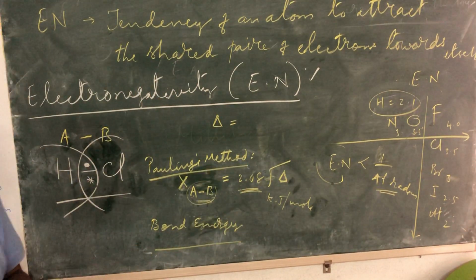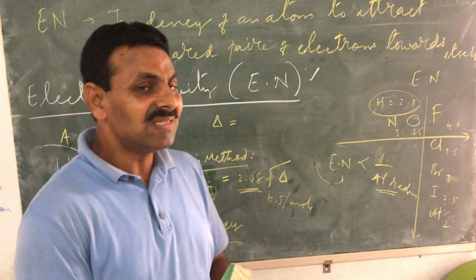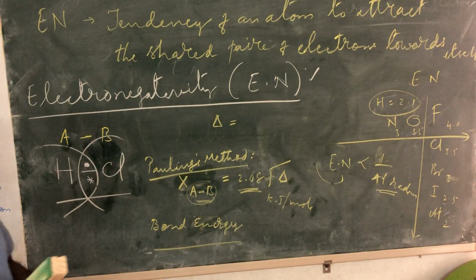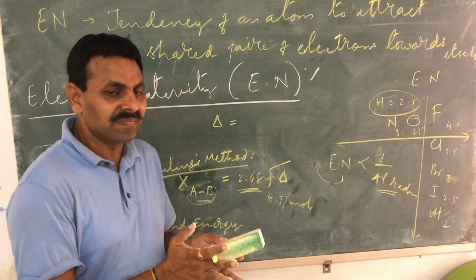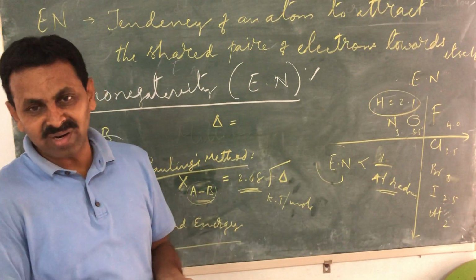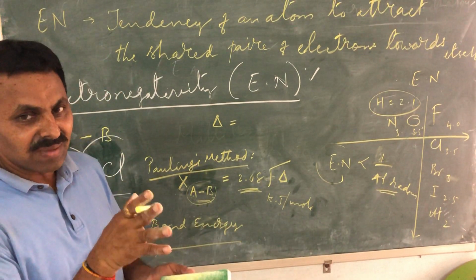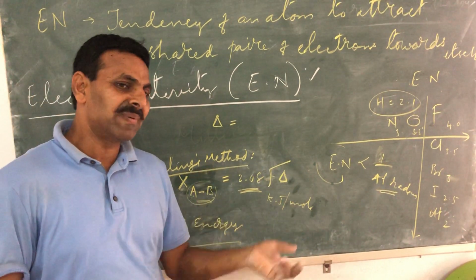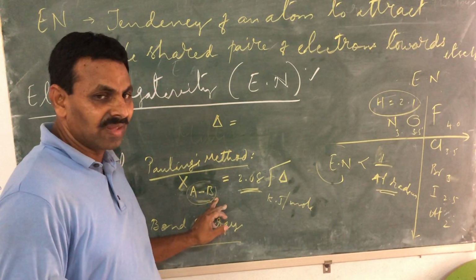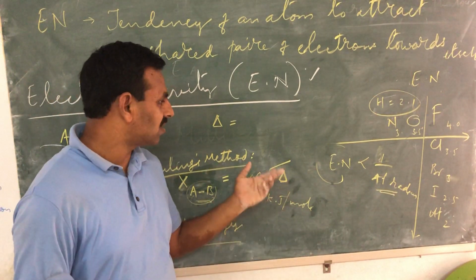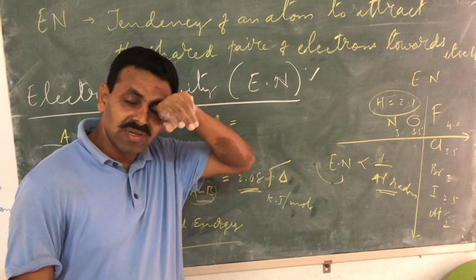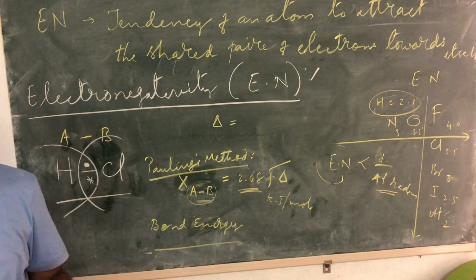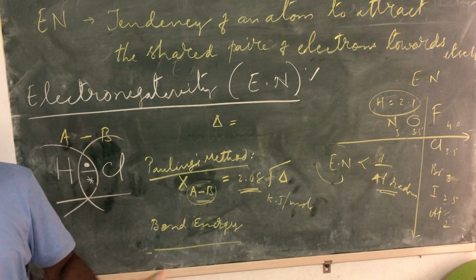Delta is the difference between the measured bond energies minus the expected bond energies. He has taken the difference between the measured bond energy of A and B and the expected bond energy between A and B. And then you will ask me, obviously, sir, what is this bond energy all about? See, very simple. Bond energy is the energy released when 1 mole of bonds are formed.